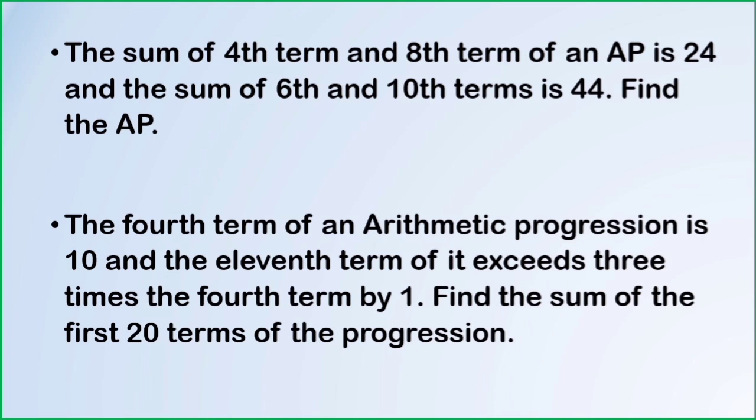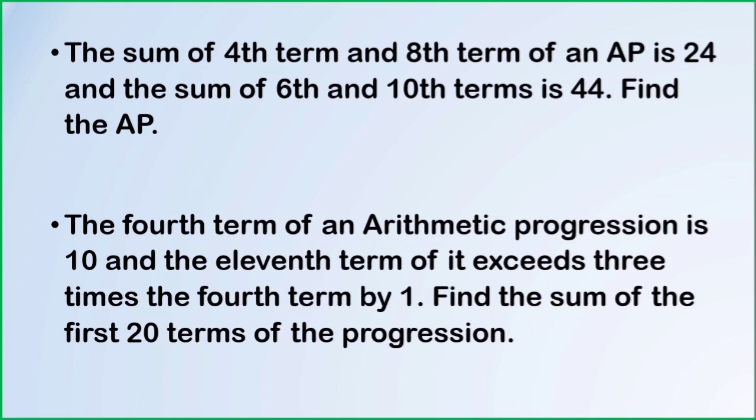Next, a6 plus a10 is 44, replace a6 by a plus 5d and a10 by a plus 9d, where you get two linear equations. Solve by the elimination method, you will get the values of a and d. Substitute in the general form of AP to find the AP.